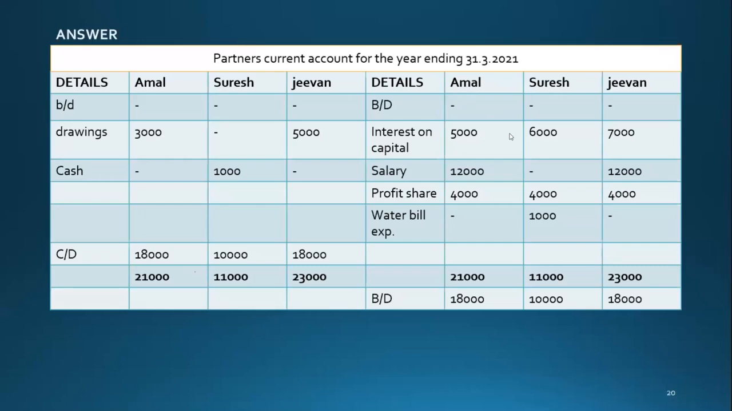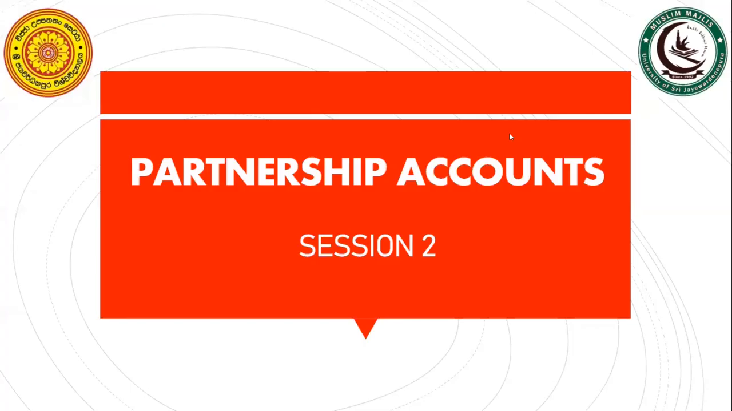So now let's start session number 2. As I said last week, day before yesterday, I said that I will explain what happens if the business gets a loss. I explained this in the appropriation account, and I discussed the question too. So now the next.